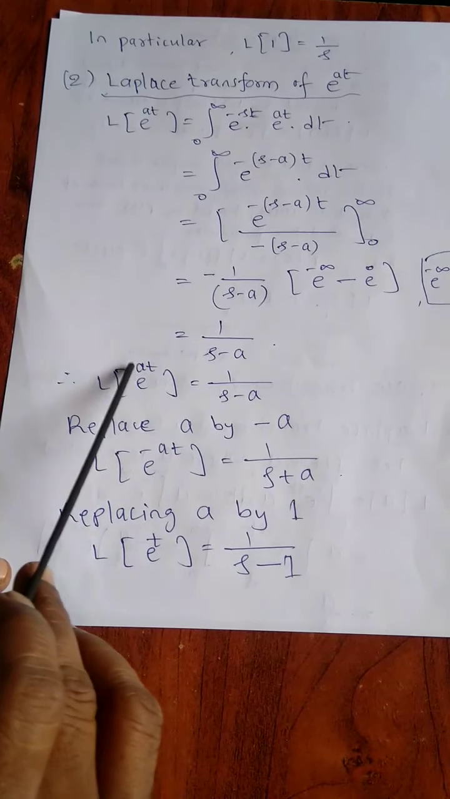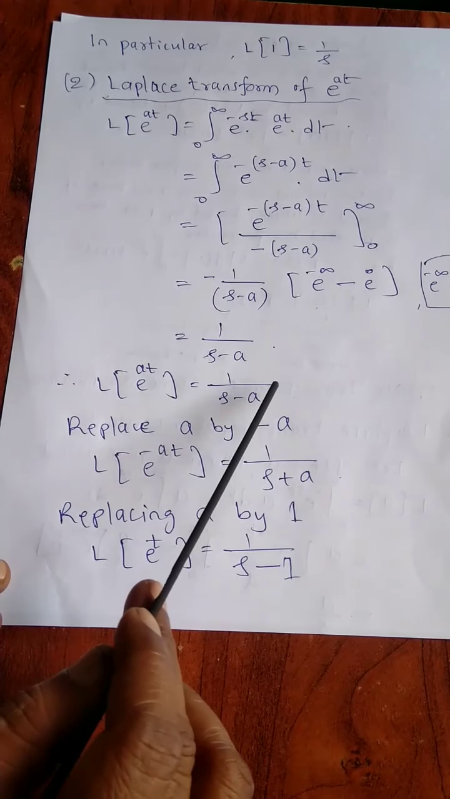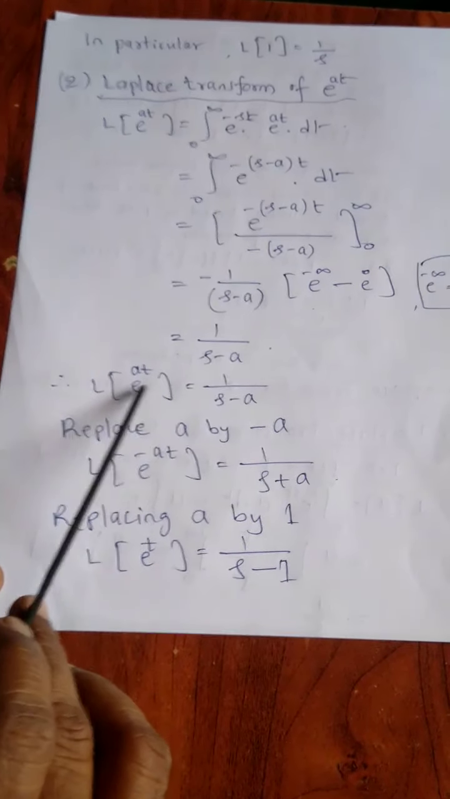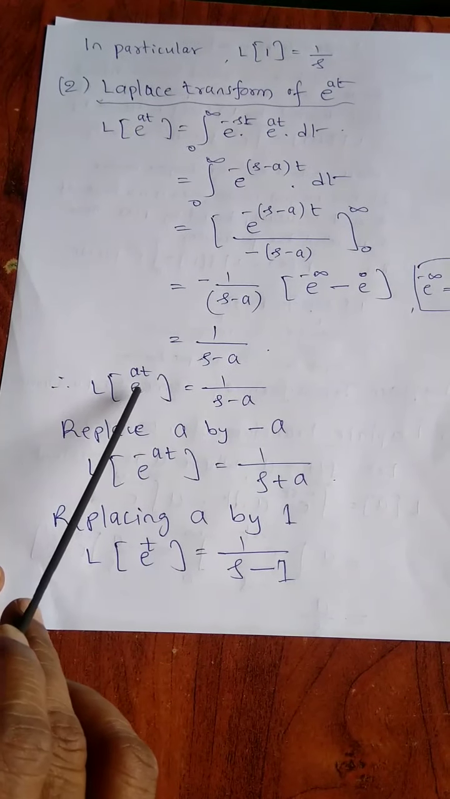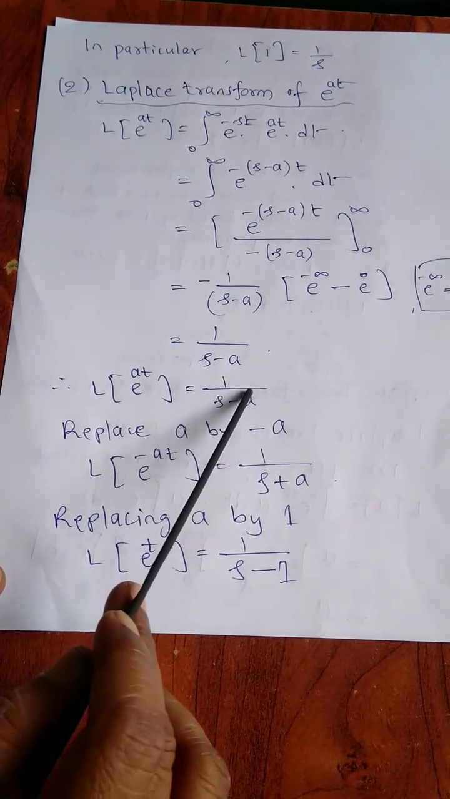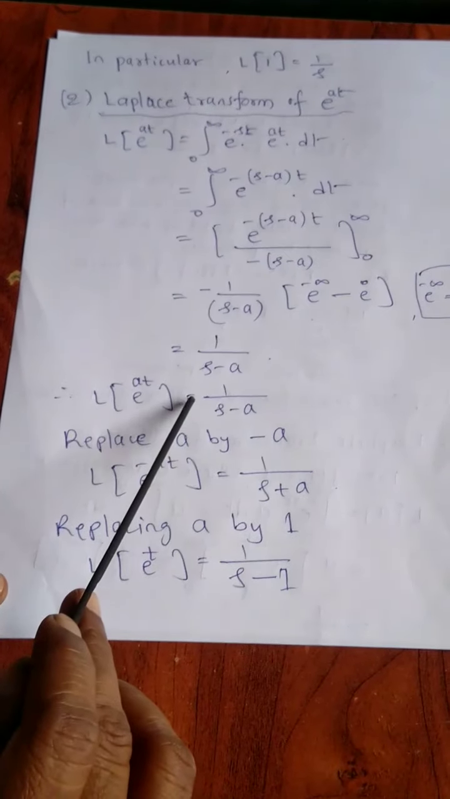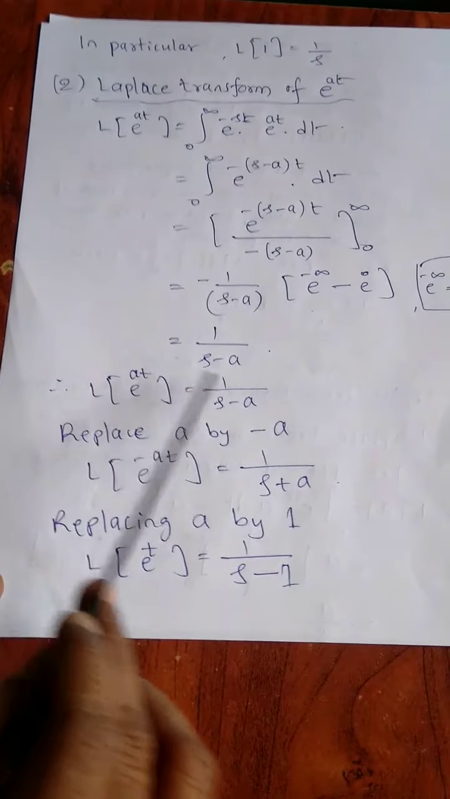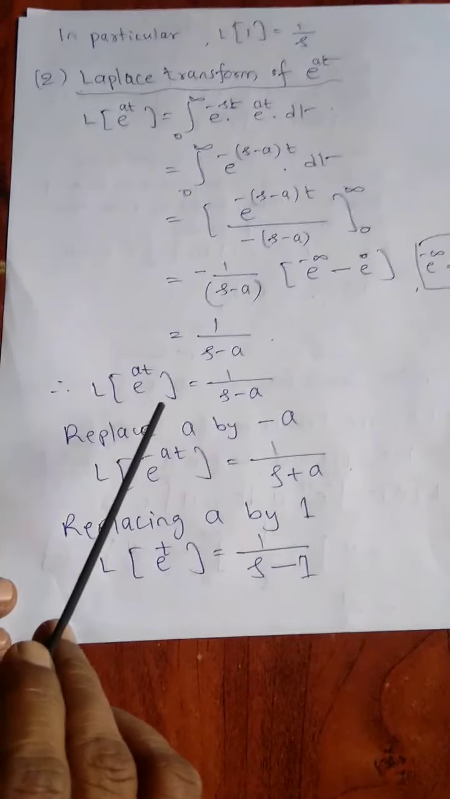Here e raised to at is the object function and 1 by s minus a is the image function. This is the object function, this is the image function, or you can say input function and output function. So Laplace transform of e raised to at is 1 divided by s minus a.